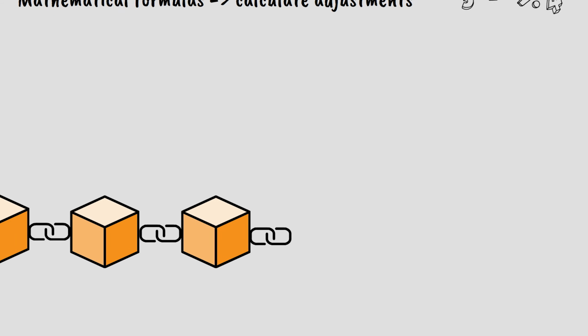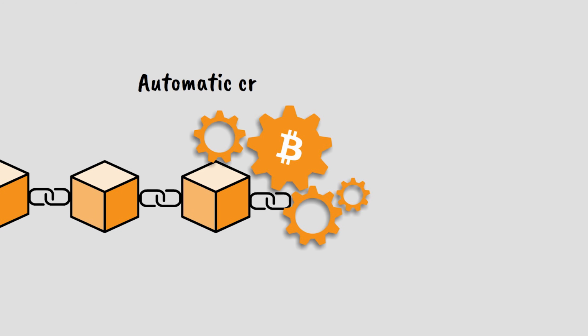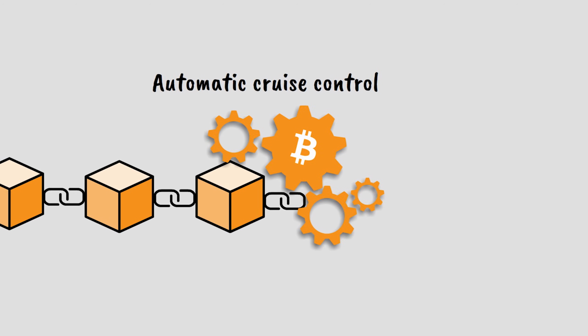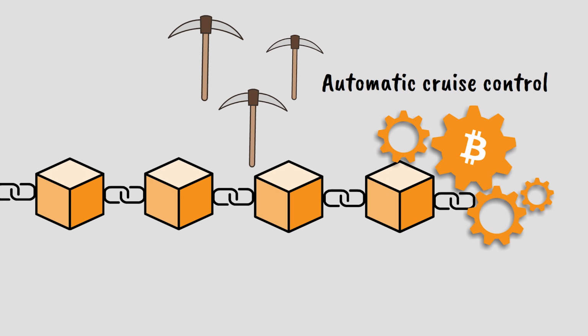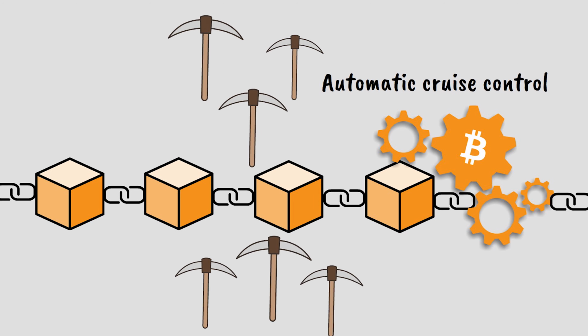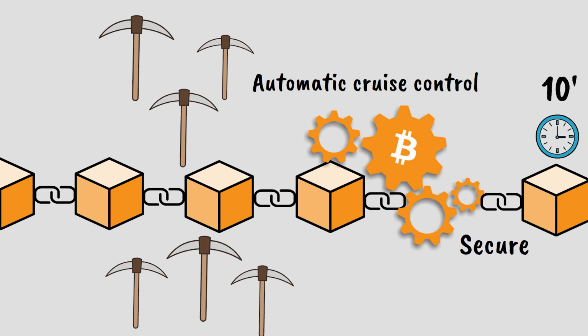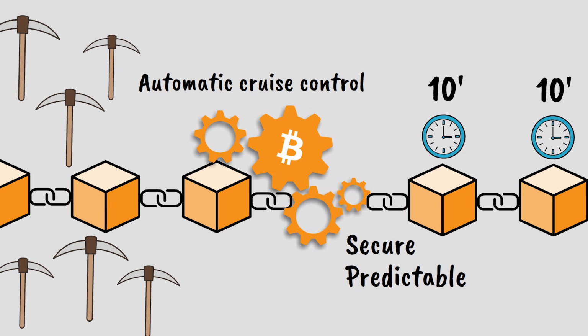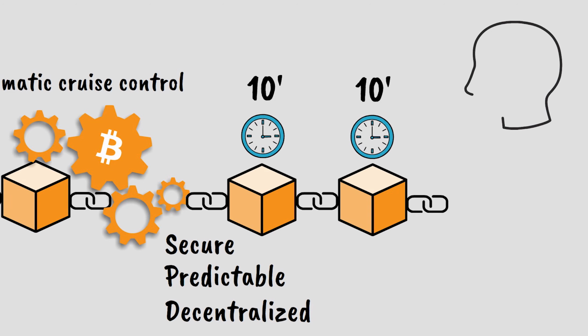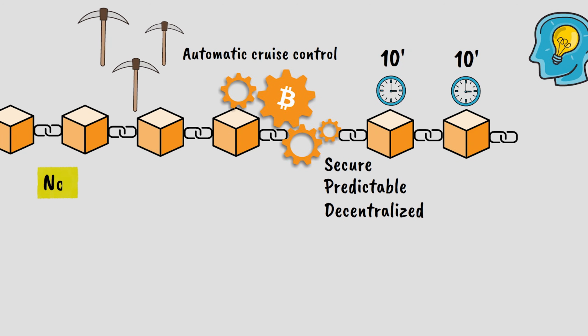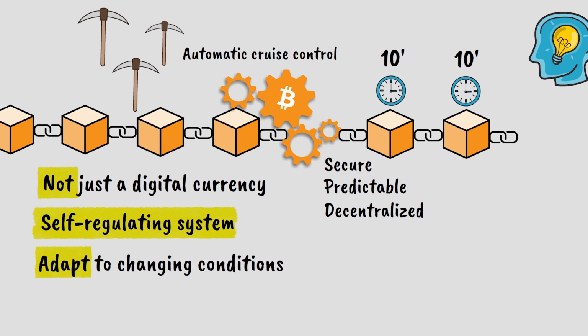Bitcoin's difficulty adjustment algorithm is like having an automatic cruise control system for the entire blockchain. It ensures that no matter how many miners join or leave the network, blocks continue to be produced every 10 minutes, keeping Bitcoin secure, predictable, and decentralized. This elegant solution to a complex problem shows just how thoughtfully Bitcoin was designed. Satoshi Nakamoto didn't just create a digital currency. They created a self-regulating system that can adapt to changing conditions while maintaining its core properties.